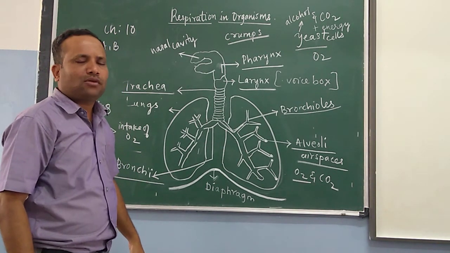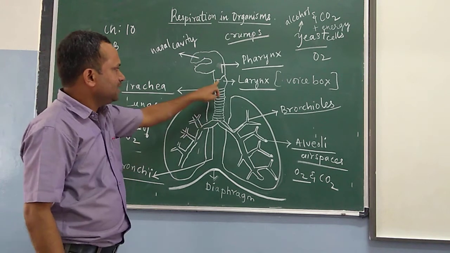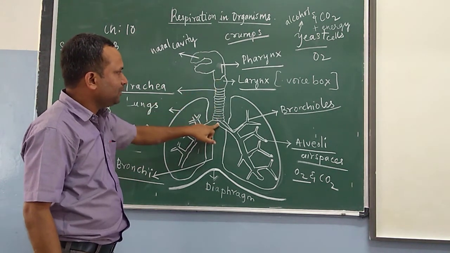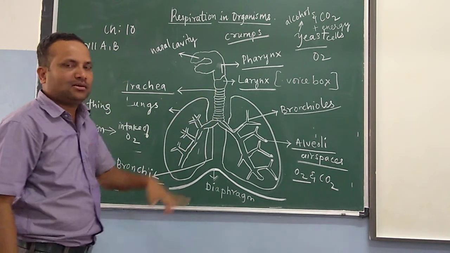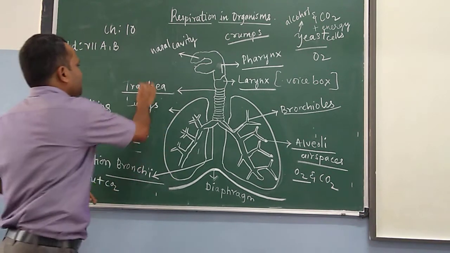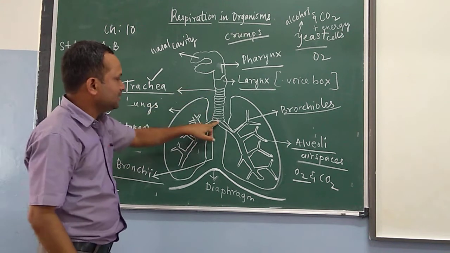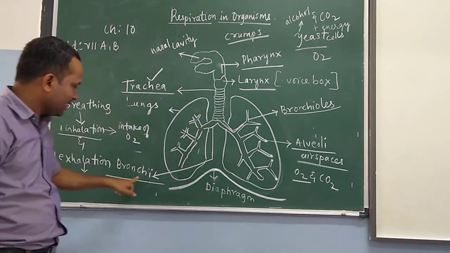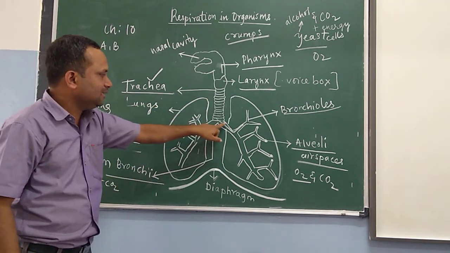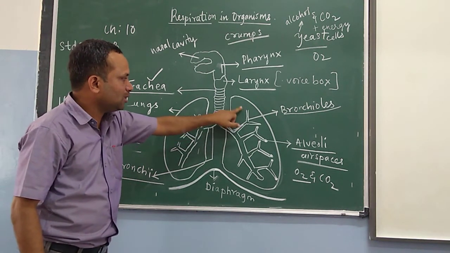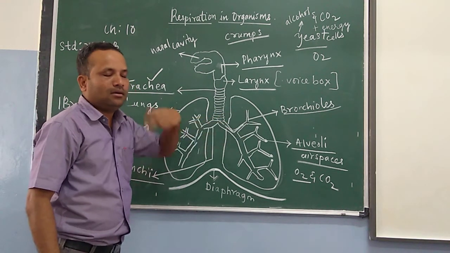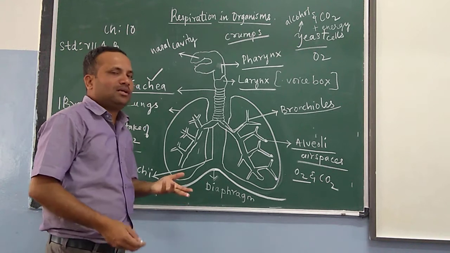When it reaches the windpipe, this is the windpipe, which is also called the trachea. When it reaches the bronchi, this is one bronchus, this is one bronchus. It is broken down into bronchioles.